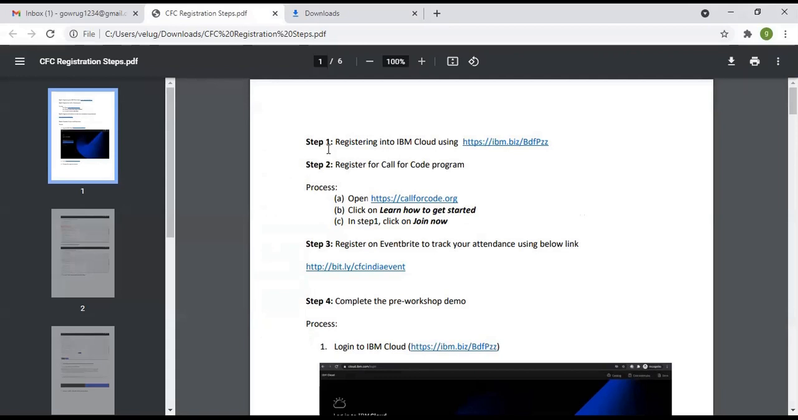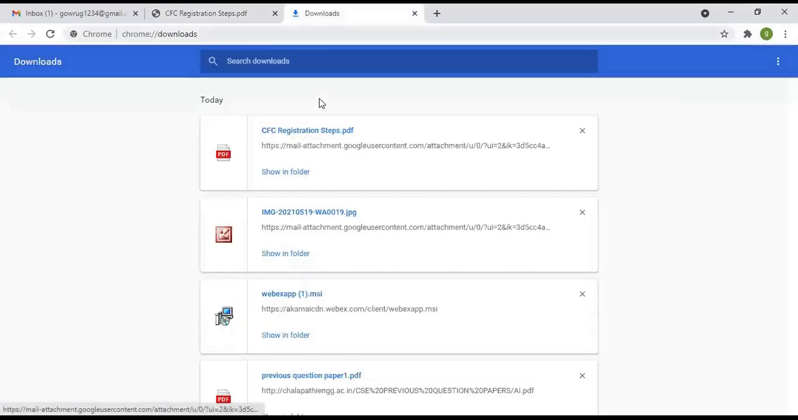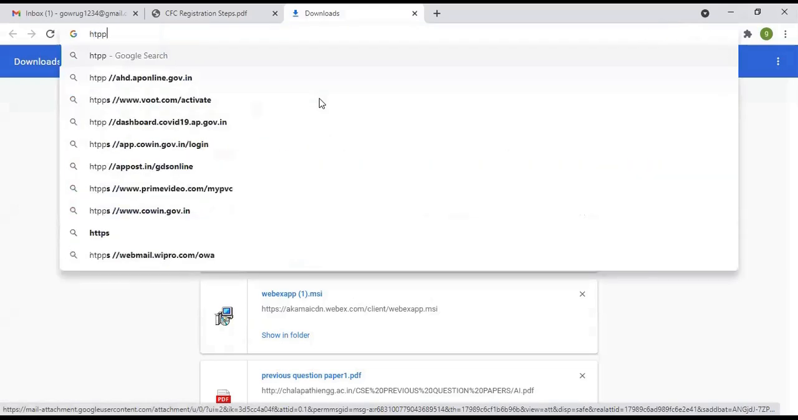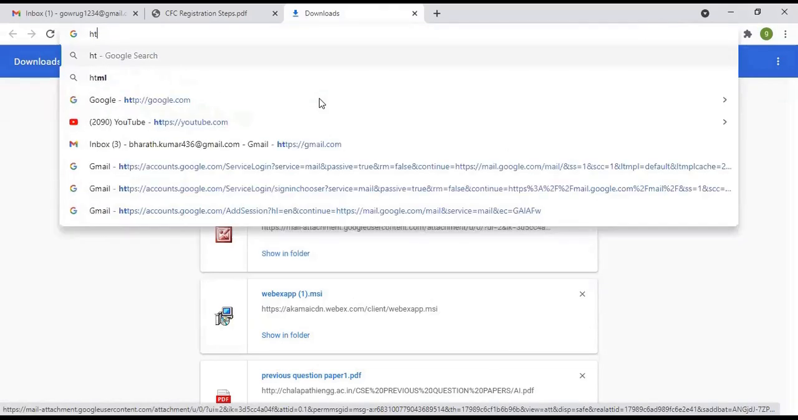After that, we will register with the Call for Code program. In the third step, we will apply for the token for attending this workshop. Okay, now we will complete these registrations one by one. Please observe carefully. The first registration is for IBM Cloud. For that, the URL is